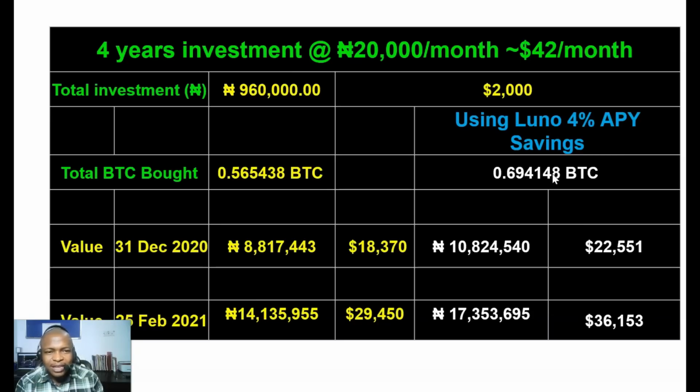It means that 4% per annum compounded every month will not give me 0.565438 BTC. It will give me 0.694148 BTC. And if I sold this Bitcoin on December 31st of 2020, I will not be having 8 million naira. I will be having 10 million naira, which is like 2 million naira extra. Okay, if I sold it today, which is 25th, I'll be having 17 million naira instead of 14 million naira. This is how Luno's saving wallet works and how you can actually use it.